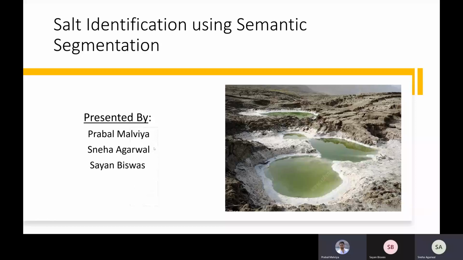Hello everyone. This is Team 10, comprising Prabal, Sayan and myself, Sneha, and our project is salt identification using semantic segmentation. Next slide please.